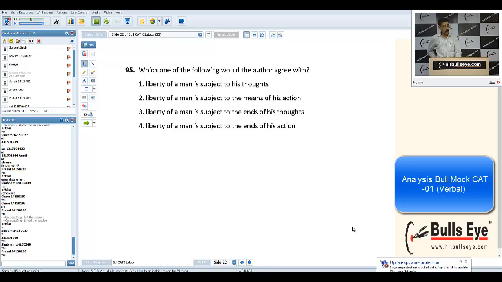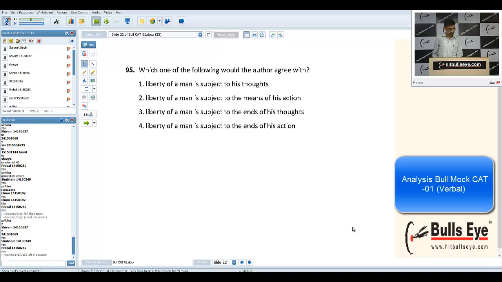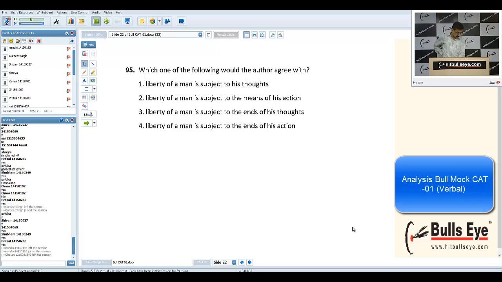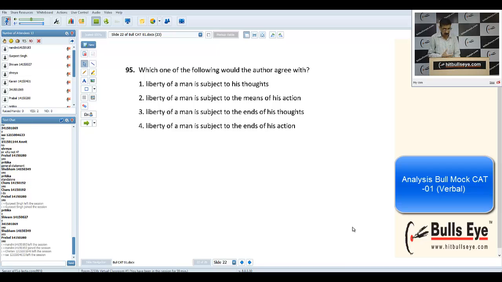Which of the following would the author agree with? The 95th question. Students have given this as difficult, and I don't know why. The liberty of a man is subject to the ends of his thought, his action. He is talking about libertarian philosophy versus liberty, that is freedom. Libertarian people are those who believe in and follow the philosophy of liberty, and he has said that liberty should not always be about freedom; it should have some limitations, restrictions also.